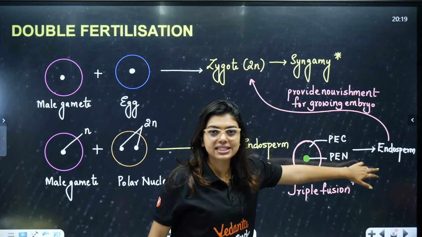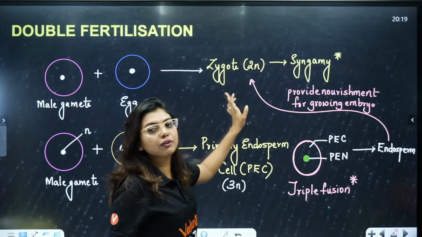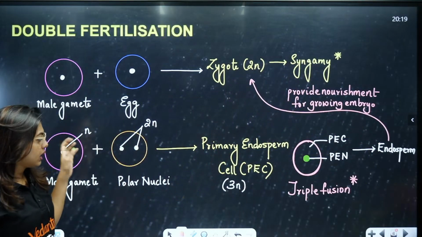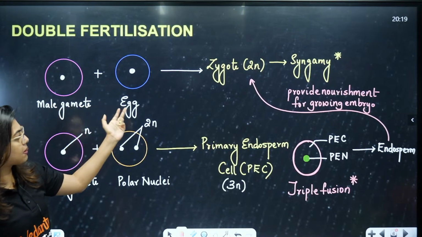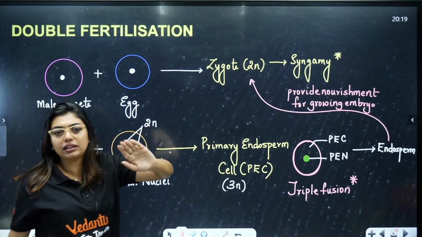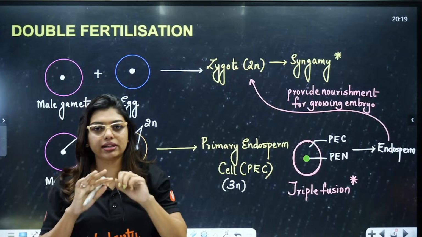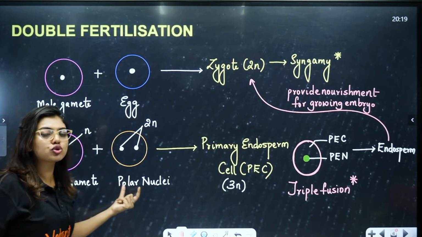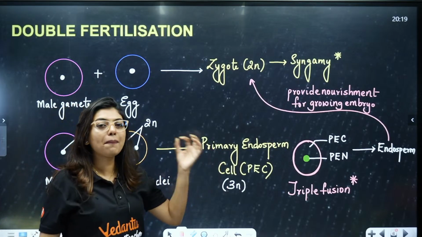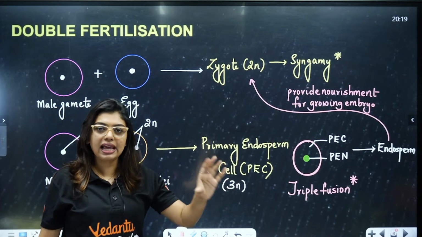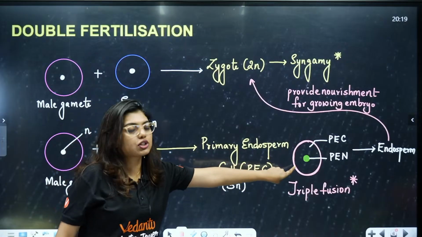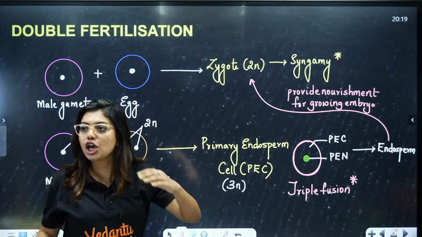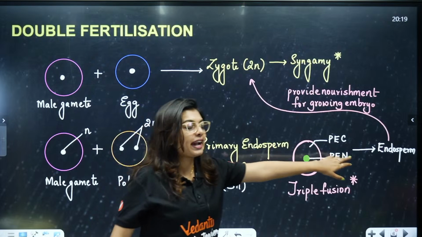Endosperm will be formed first. Endosperm provides the nourishment for the growing embryo. So, this is what is happening. Male gamete plus egg, zygote, normal. Male, female, normal gamete formation. Here what is happening, students? One more male gamete will fuse to the polar nuclei to form your primary endosperm cell. Inside the primary endosperm cell, there is going to be primary endosperm nucleus, which on maturation will form your endosperm.